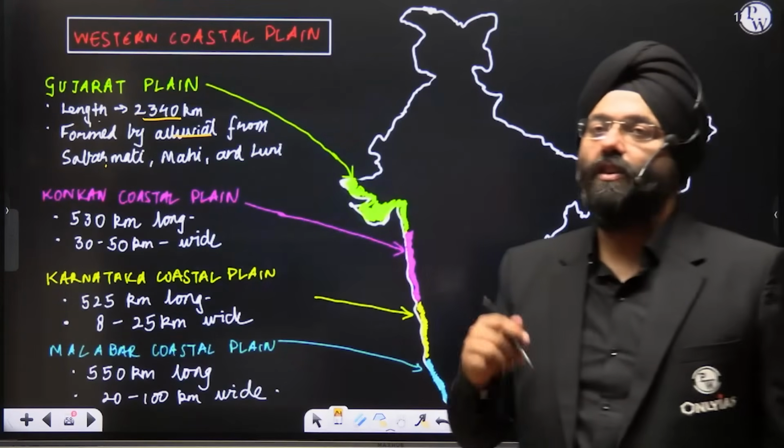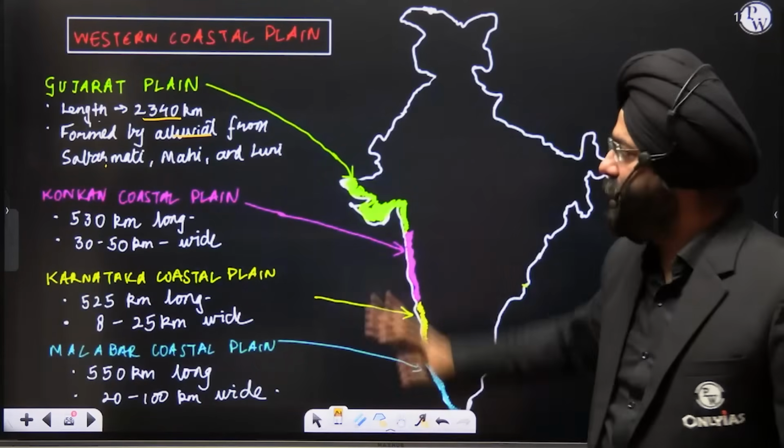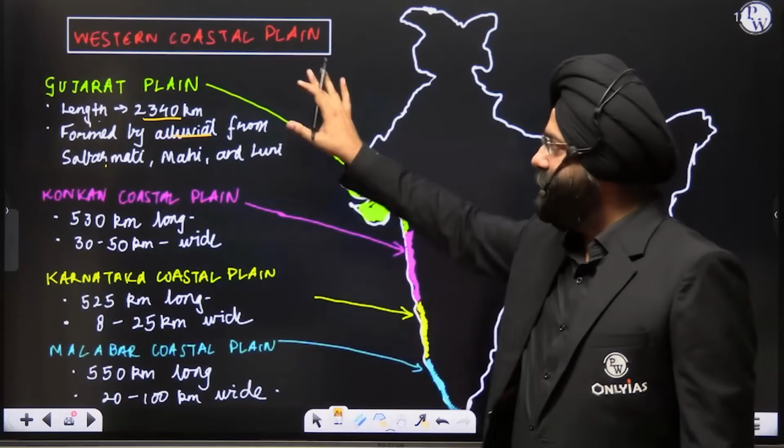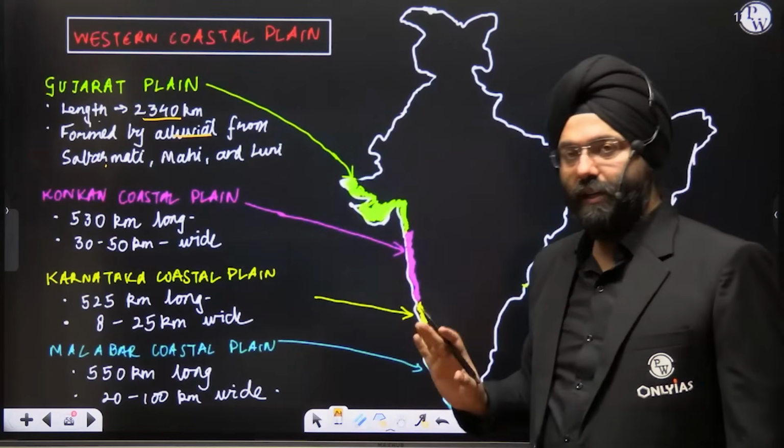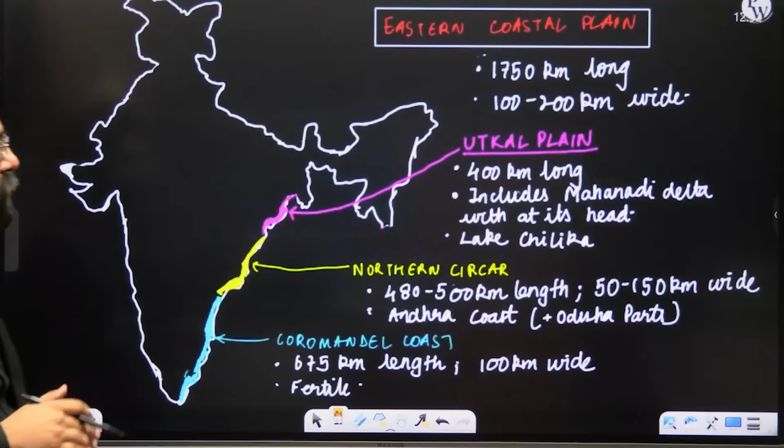in an ascending or descending order. You should be knowing that. That is why what is required has been written over here. This is the Western coastal plain. Clear? Now, if I move on to the Eastern coastal plain, see, Eastern coastal plain.